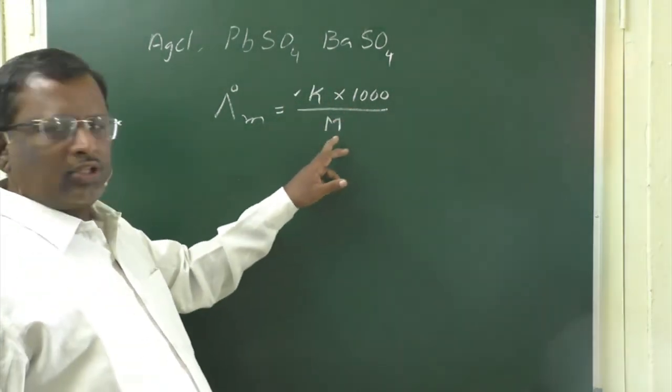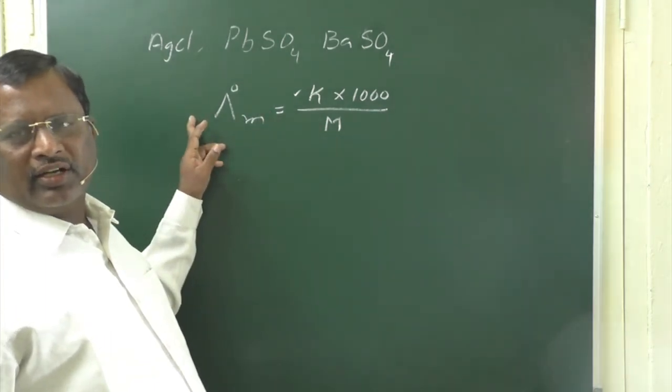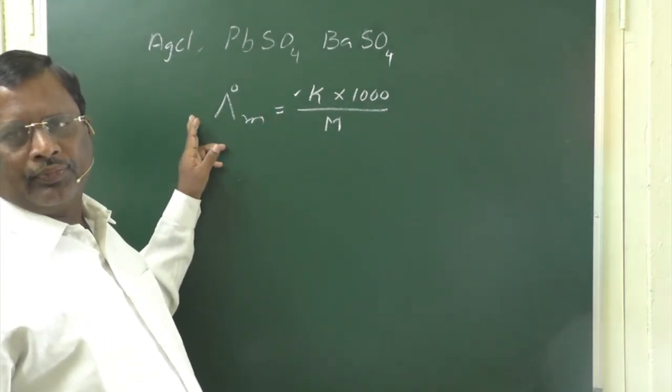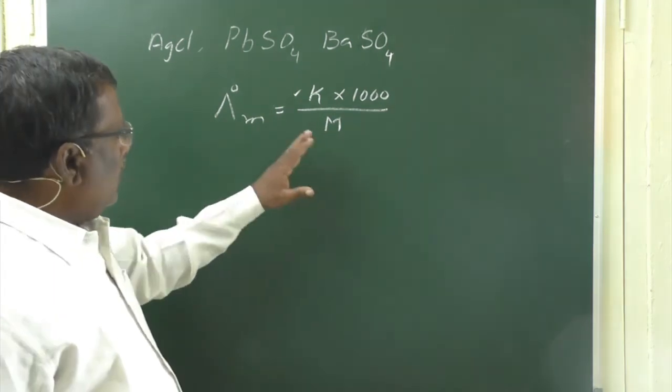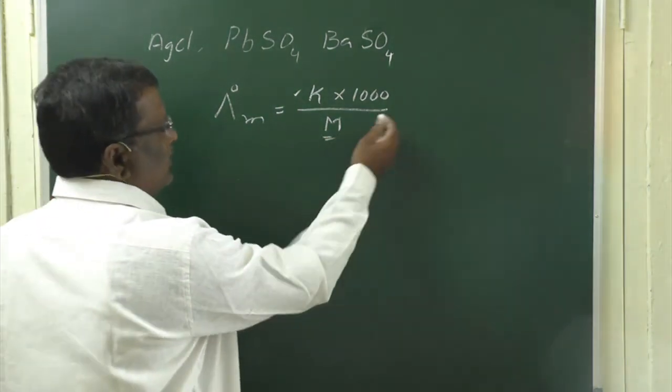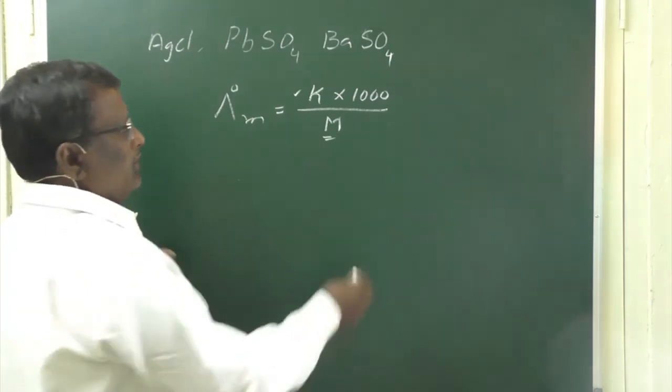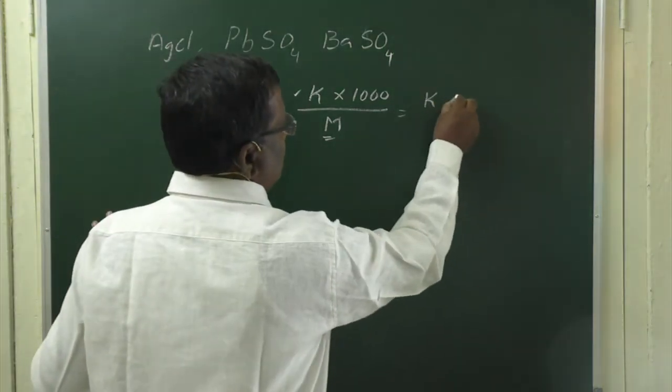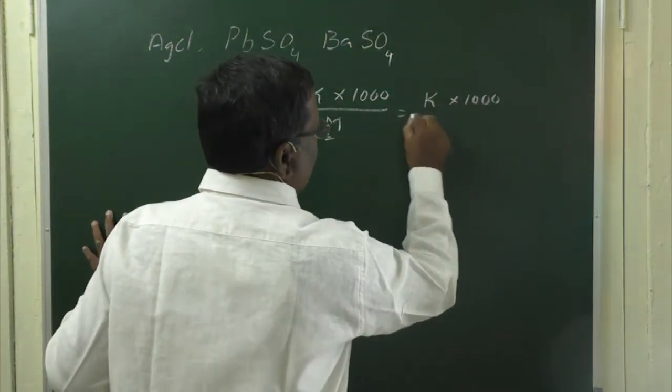Specific conductance into 1000 by molarity is nothing but its molar conductivity. Now, as molarity is equal to solubility, this formula can also be written as kappa into 1000 by solubility.